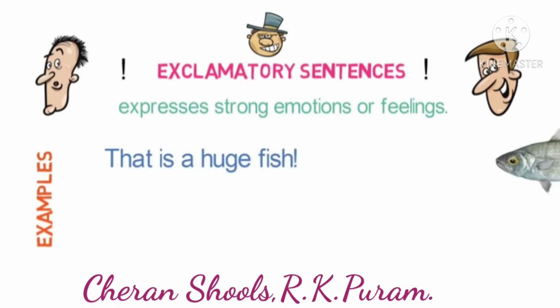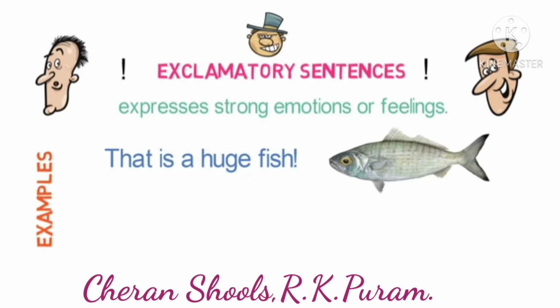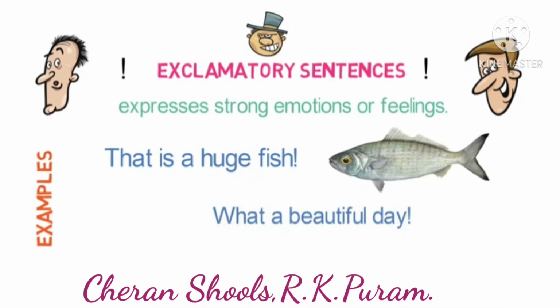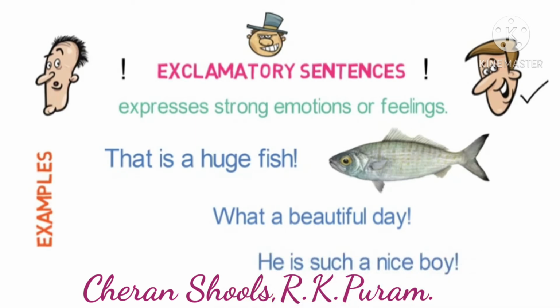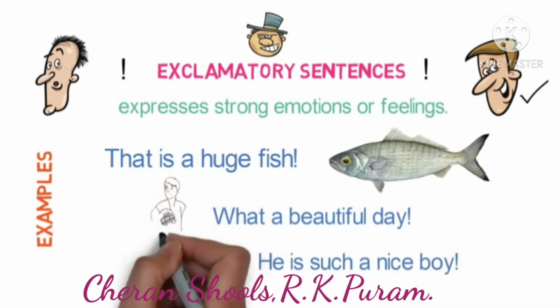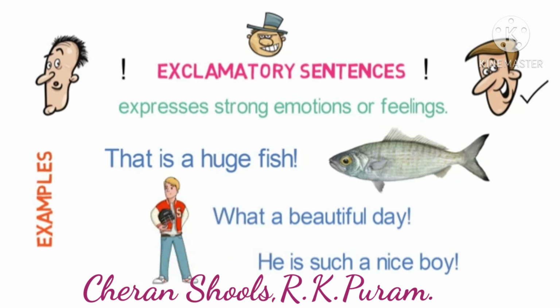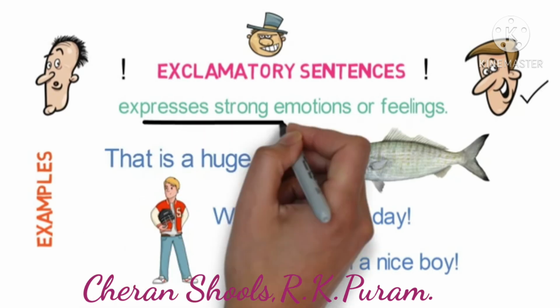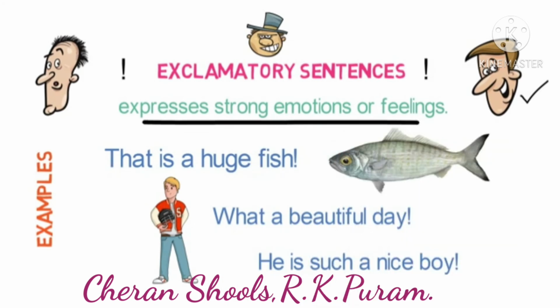That is a huge fish. Here we are surprised after seeing the size of the fish. What a beautiful day! Here we express the happiness after having a very nice day. He is such a nice boy. Here we express our emotion after seeing a nice boy.